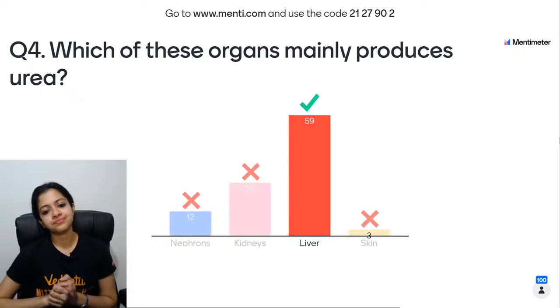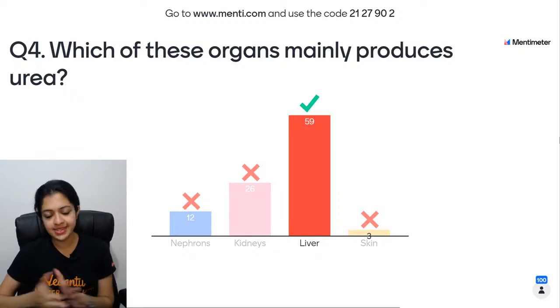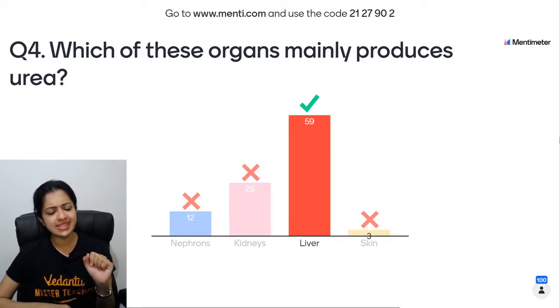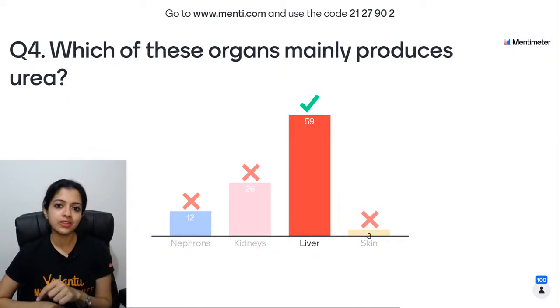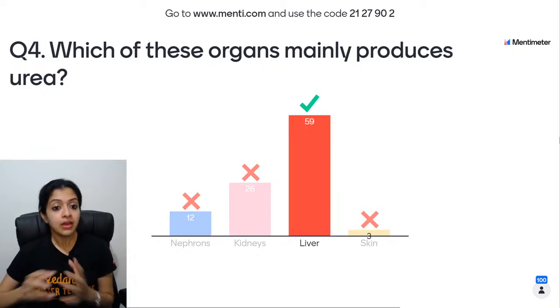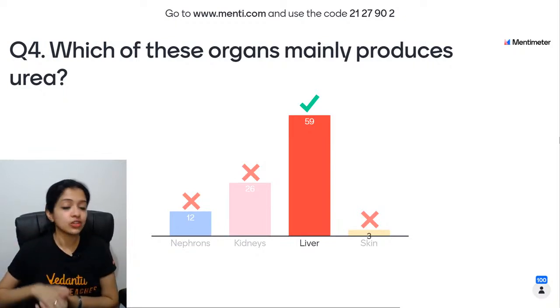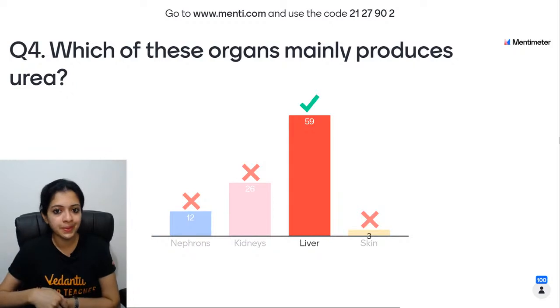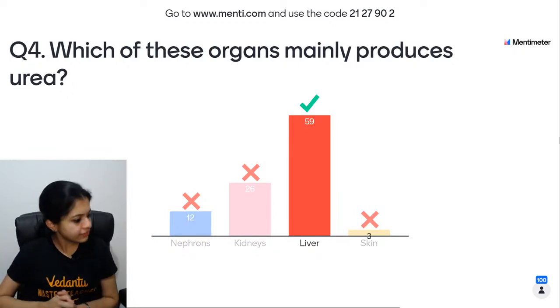Let's see. Majority have got the answer right. Liver is the answer. But where did the 26 of you come from who said it's going to be kidneys? Children, kidneys are going to be the organs which would filter out the urea. But liver is the organ which produces urea. The urea cycle, if you remember, occurs in the liver.